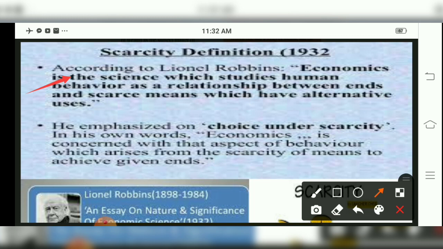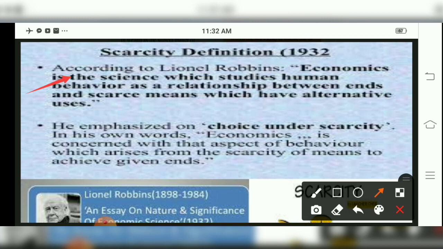Professor Lionel Robbins gave the scarcity definition of economics in the year 1932, children, and showed us that economics is the science which studies human behavior as a relationship between ends and scarce means which have alternative uses. So the Professor emphasized choice under scarcity.